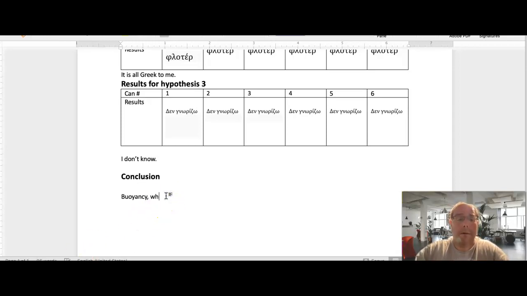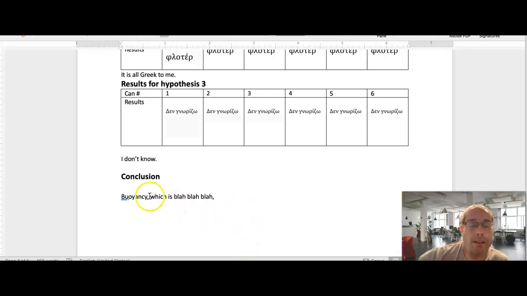Put a comma, which is blah, blah, blah. Comma. This is an adjective phrase. It's a dependent phrase. We're putting it in to define the word buoyancy. It should only be a few words long. It should be which, is, and then 2 or 3 words. So you're going to describe buoyancy for the reader. Please put this into your own words.